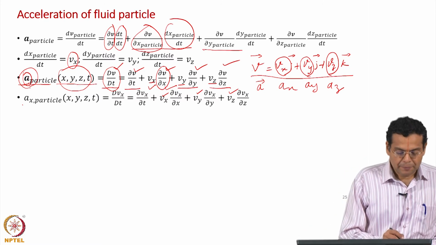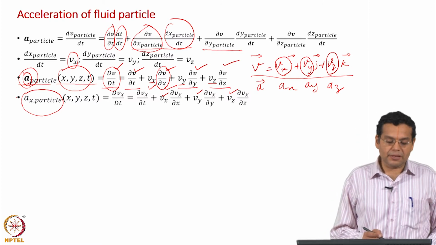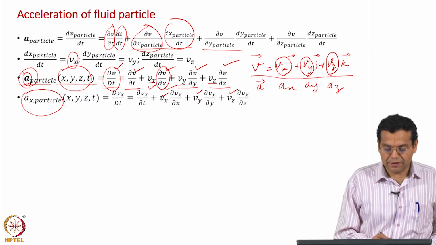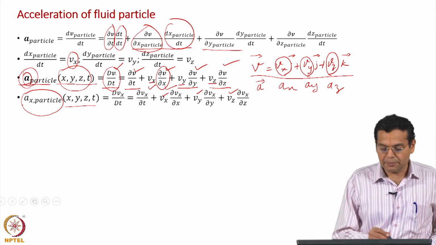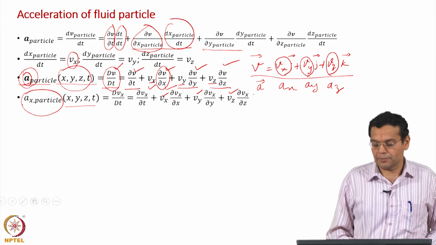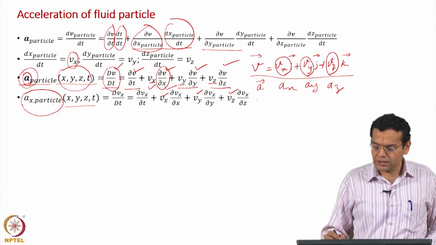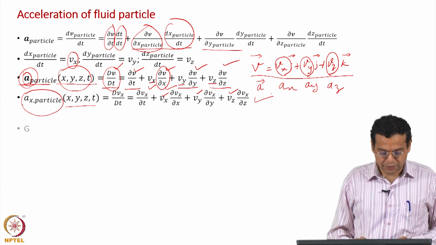So ax, the x component of the acceleration of the particle, is a function of x, y, z and time, and I have replaced the vector V everywhere with the corresponding x component. So this gives the acceleration of the particle in the x direction as a function of x, y, z and time.